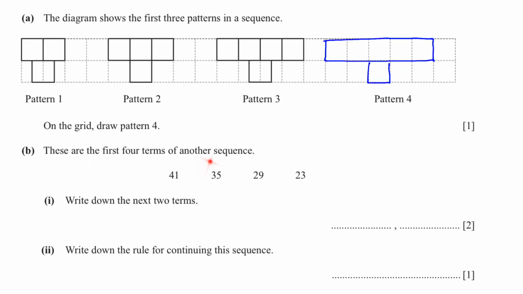Part B, there are first 4 terms of another sequence, 41, 35, 29, 23. Write down the next 2 terms. We have to check what is the difference between the 2 terms. We can do that by the second term subtracting the first term, negative 6. So 41 minus 6 will give me 35, 35 minus 6, 29, 29 minus 6, 23. So 23 minus 6 will give me 17, and 17 minus 6 will give me 11. The next 2 terms are 17 and 11.